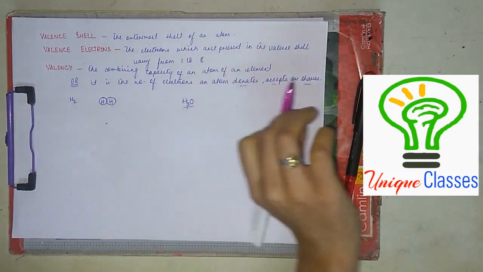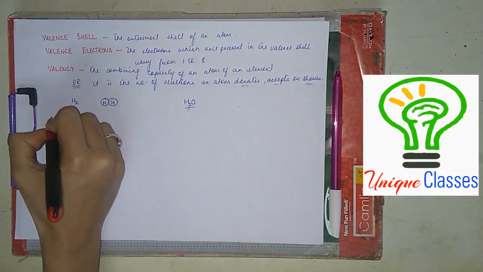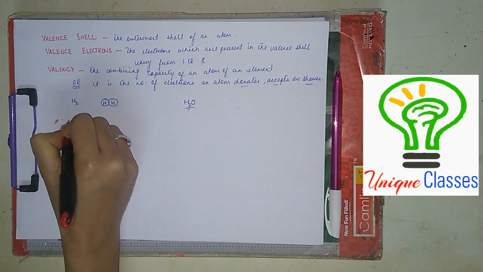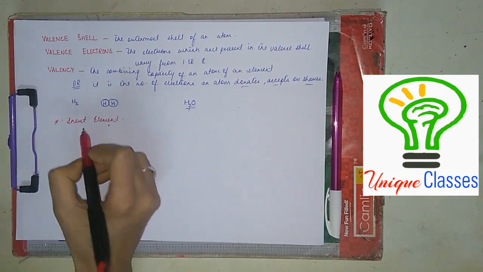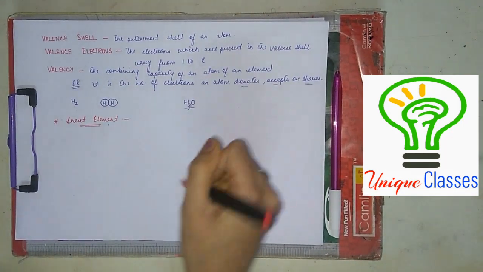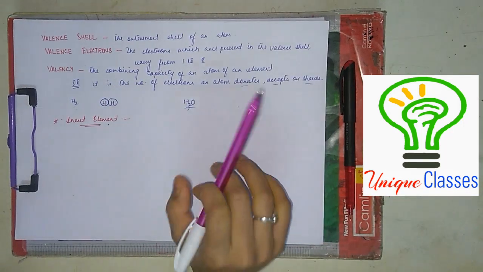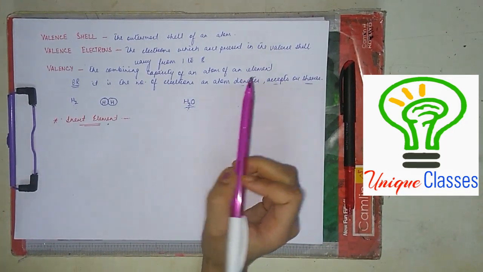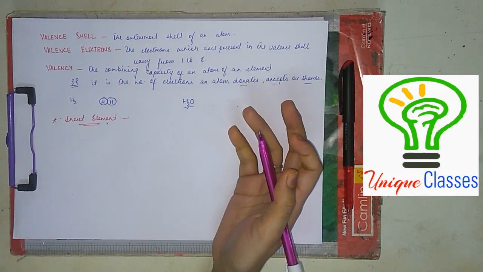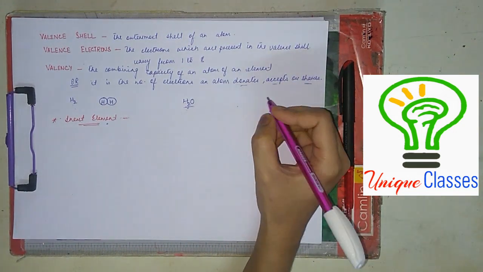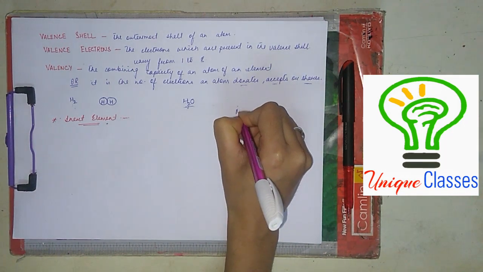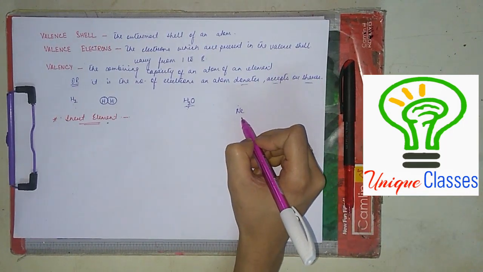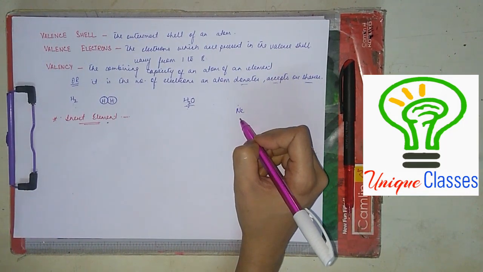Before we understand valency, let me tell you one thing, that is inert elements. Now, what are inert elements? Let us see. You may have heard about these elements like, suppose, neon. The short form of neon is Ne. Neon is an inert element. Clear? Why? Let us see this.